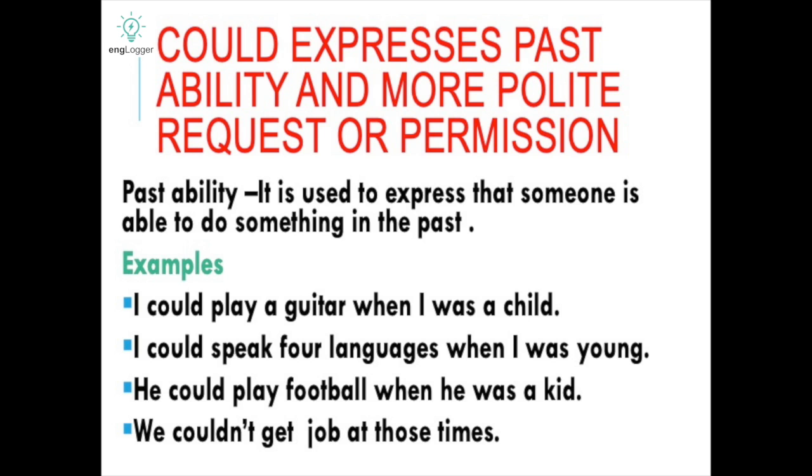Here are the examples. I could play the guitar when I was a child. I could speak four languages when I was young. He could play football when he was a kid. We couldn't get a job at those times. Now I just want to tell you one more thing: like can, we have the negative also, that is cannot and the abbreviation can't. Here with could, we have couldn't also. So positive and negative both will be there for any modal.